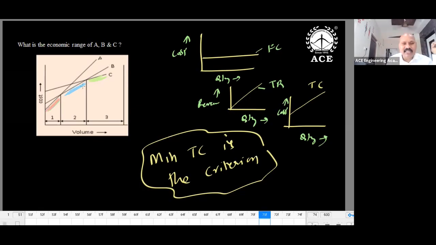Now what about these lines A, B, C? These are actually total cost lines. The question asks for the economic range. For A, what is the most economical range? Zone 1 is the economical range for A. That's why I highlighted this. For B, zone 2 is the best zone. For C, zone 3 is the best zone.